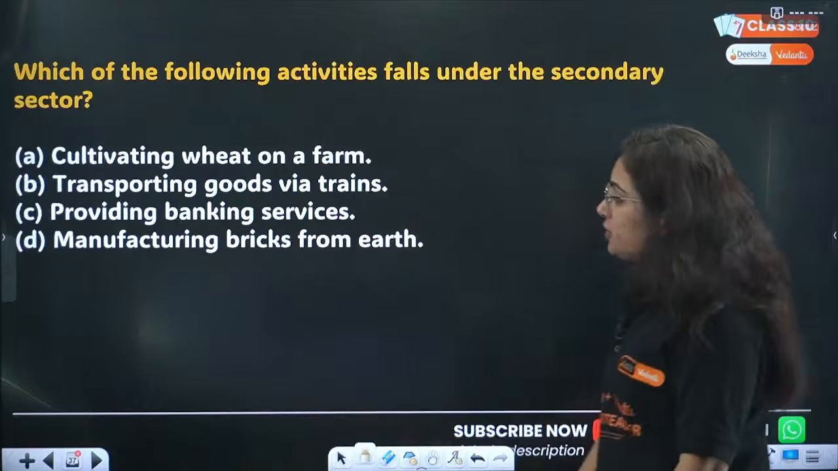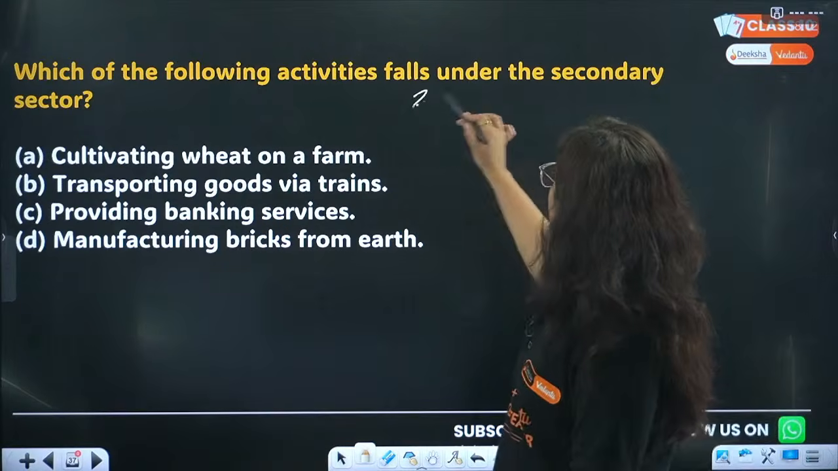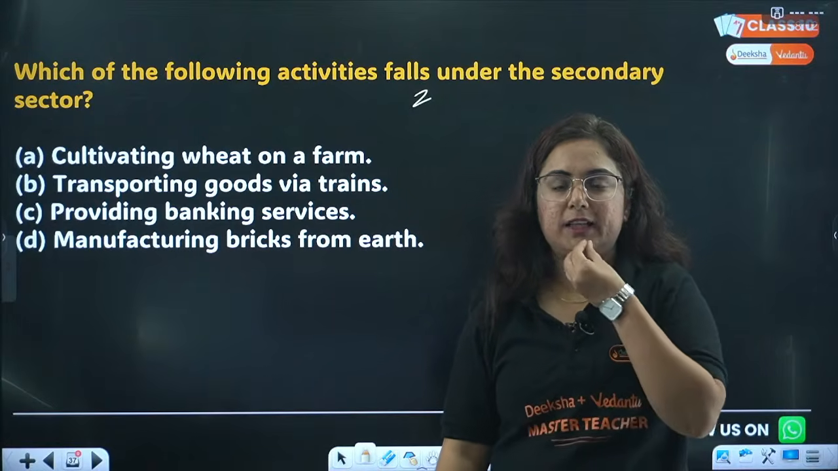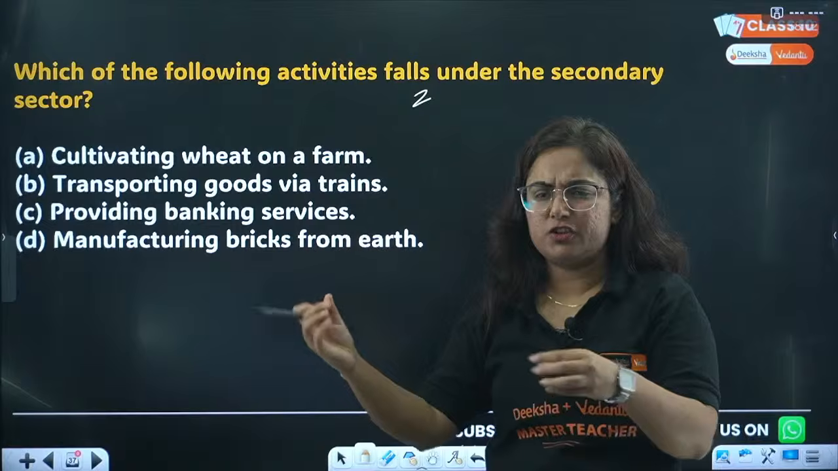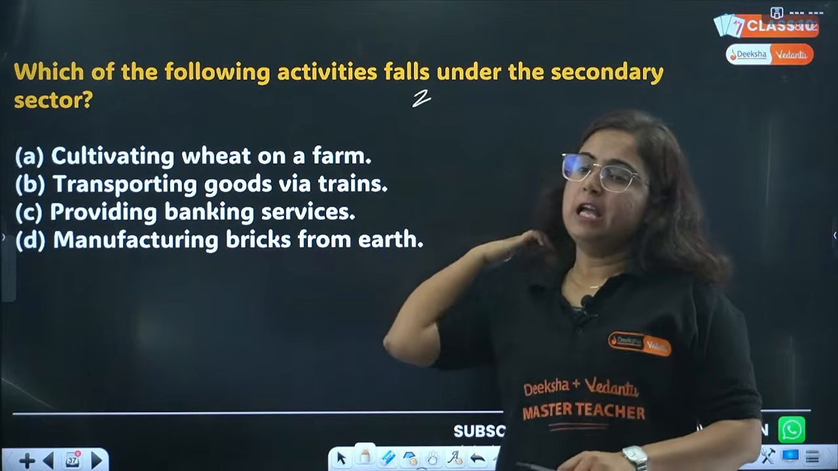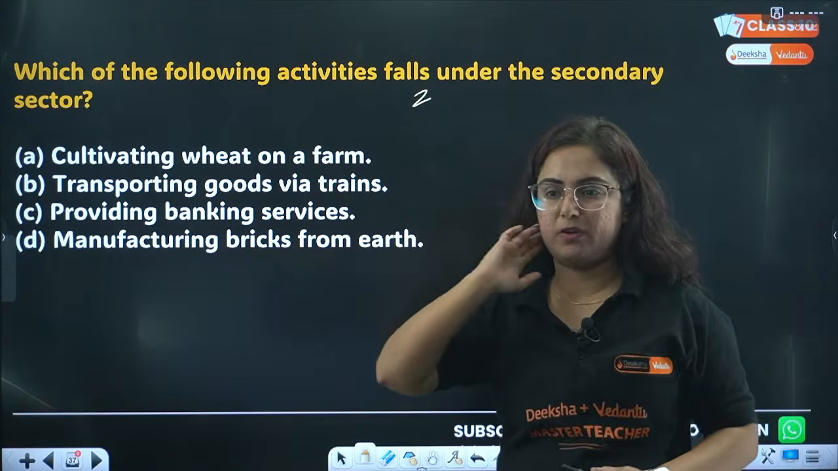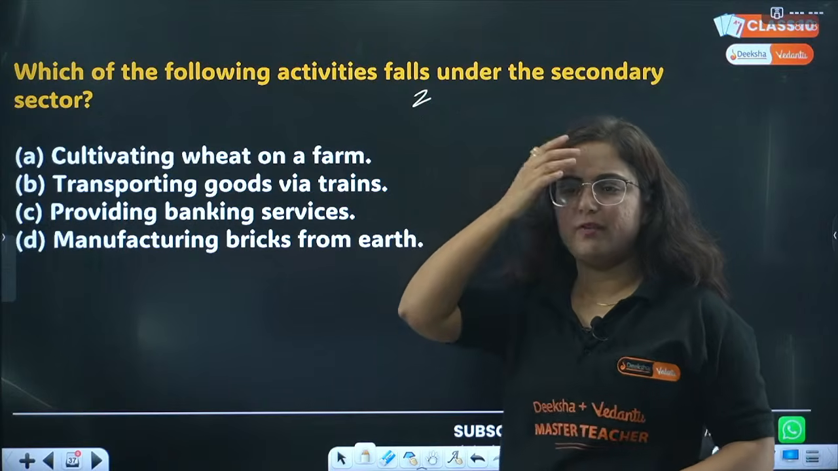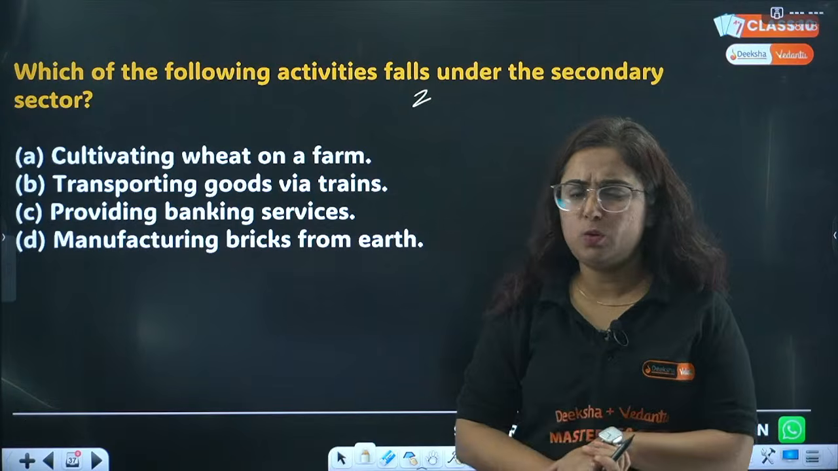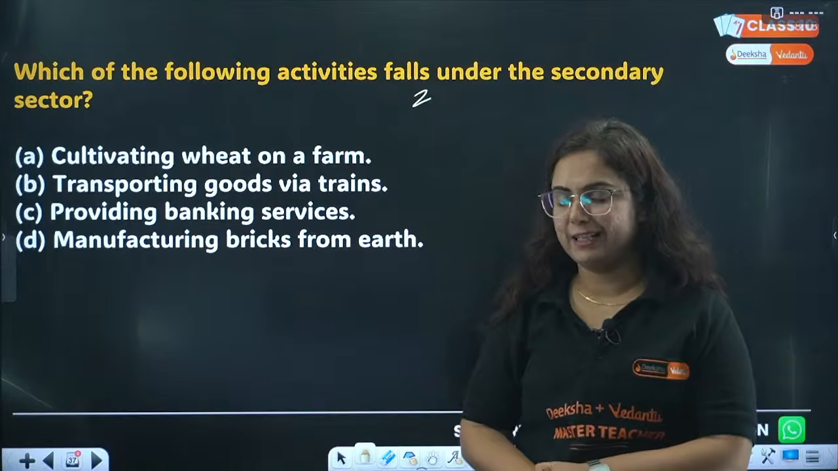Next is, which of the following activities falls under the secondary sector? You learned in this chapter on development, primary, secondary and tertiary. But this question is actually from sectors. By mistake this question is here, but I think you guys know this answer. Very easy. Teja is saying goodbye. Why beta? Where are you going? Not studying? Okay, Harsh, what you are not able to understand, please let me know. We will clear that for you.